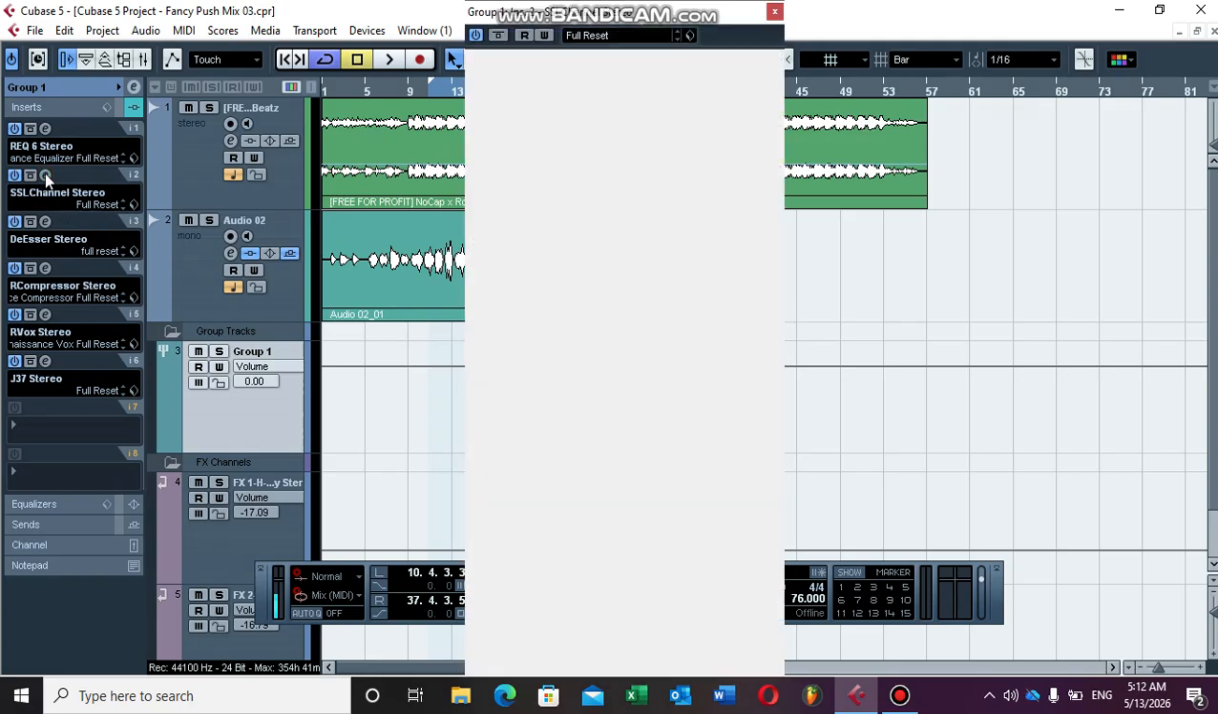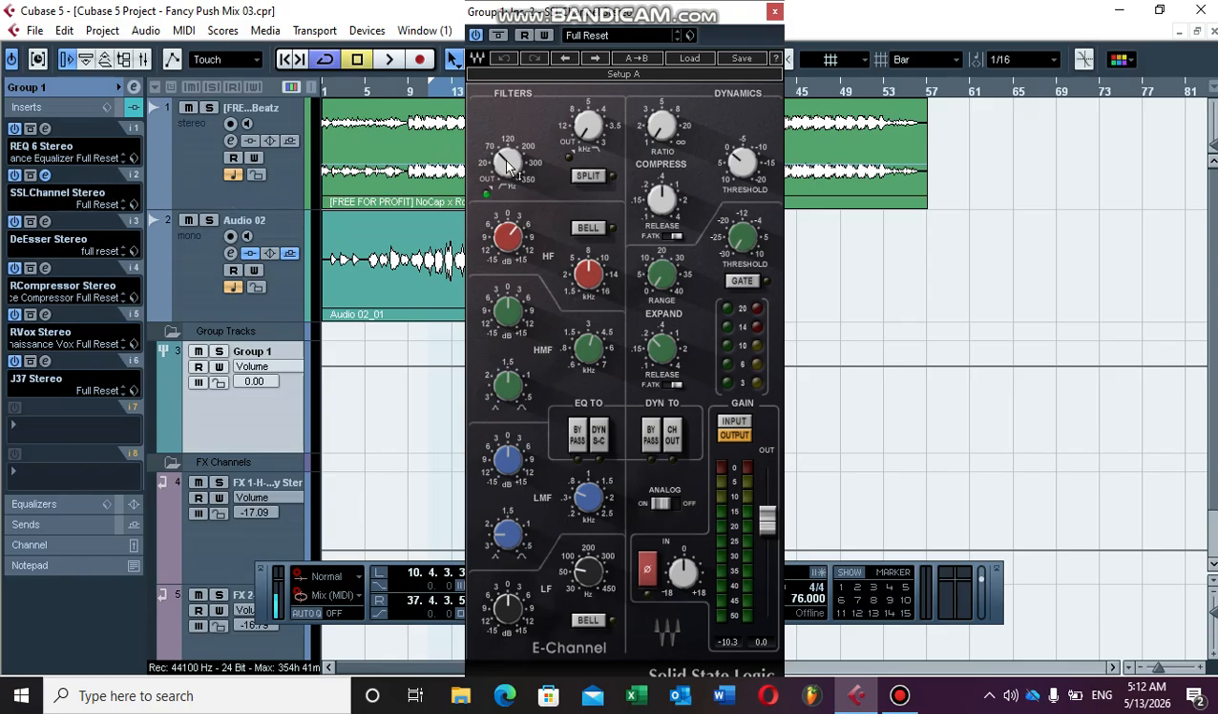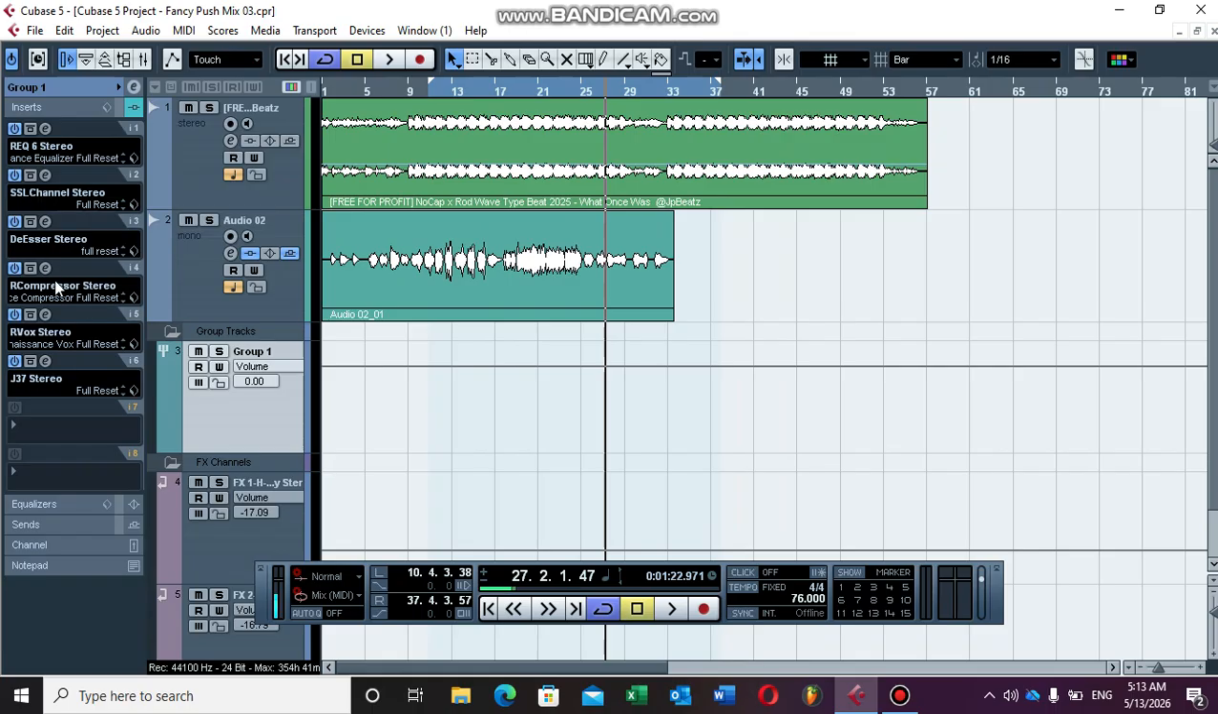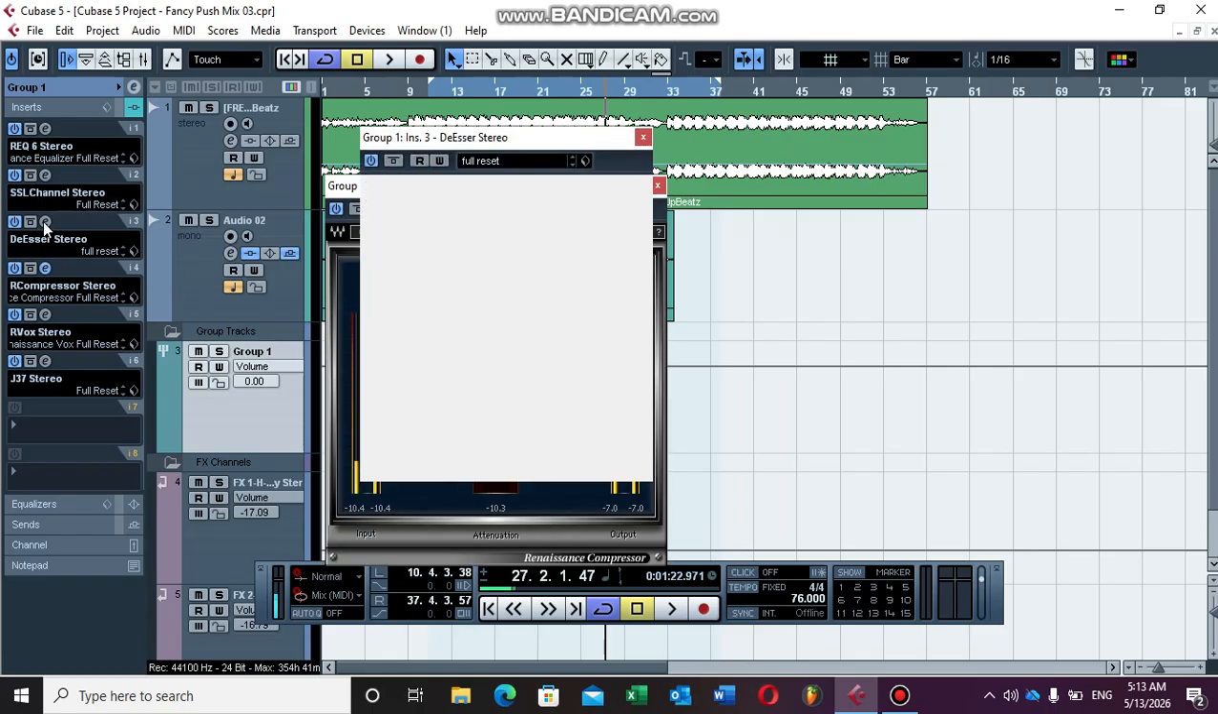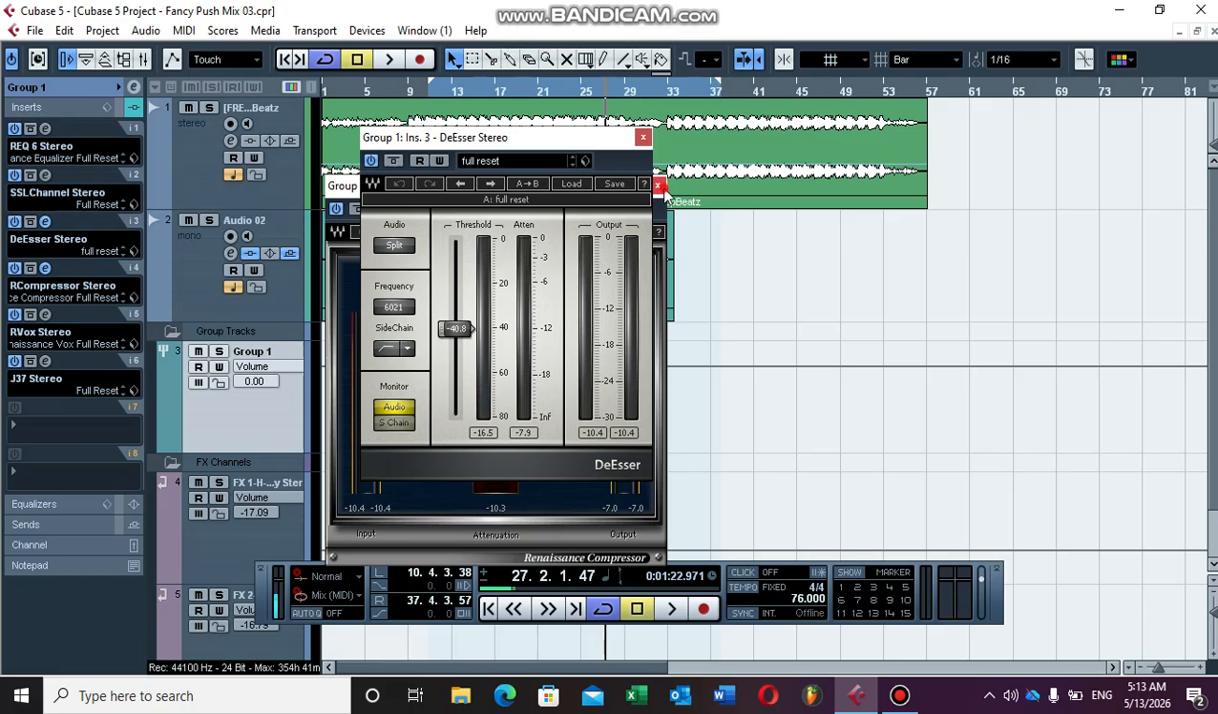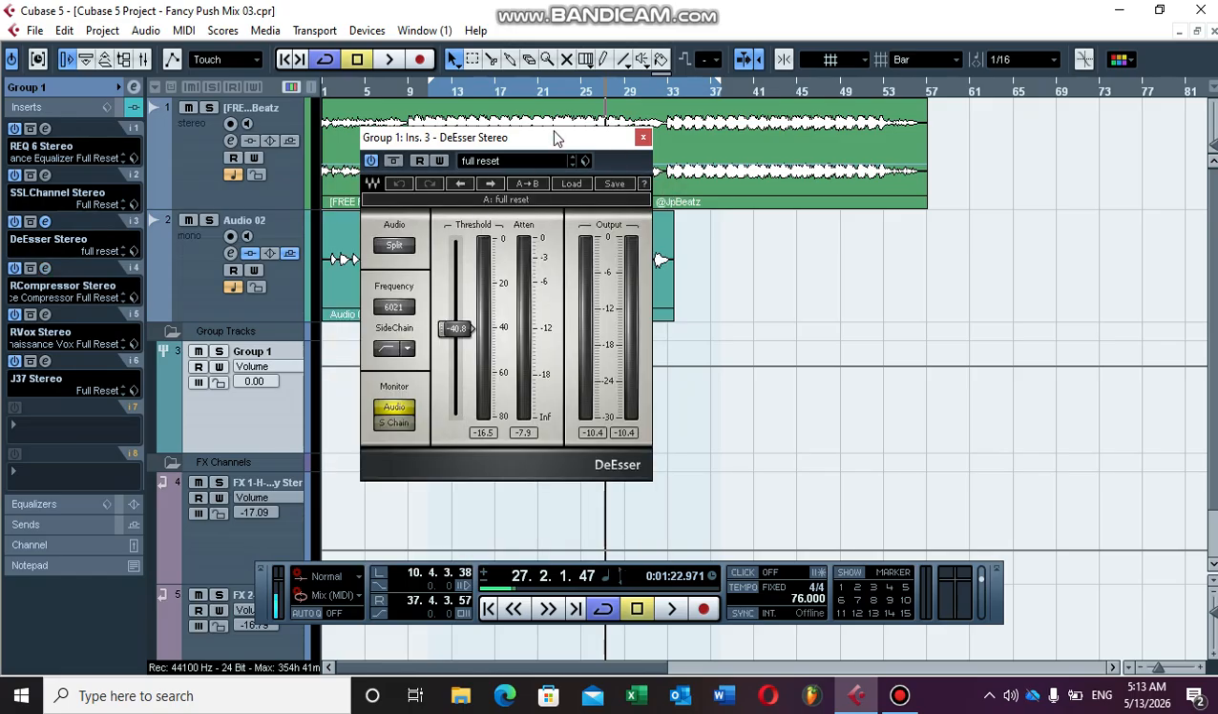And then I've used this SSL channel, and I've removed the low end of the vocals up to 80, as you can see. And then I've boosted the high end on the vocals just to make sure that the vocals sound crispier, you know. So that's what I did. And then I've used this de-esser, the de-esser.